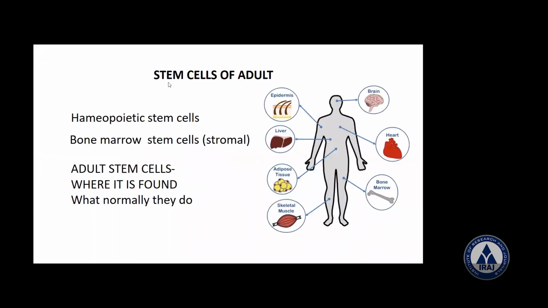What are the stem cells of the adult? Stem cells of the adult here. Now, what do you mean by adult stem? I just now told in the beginning, 2-3 slides before, adult stem cells are seen after birth, not in the adult stage here. So this is an undifferentiated cell found among the differentiated cells here.